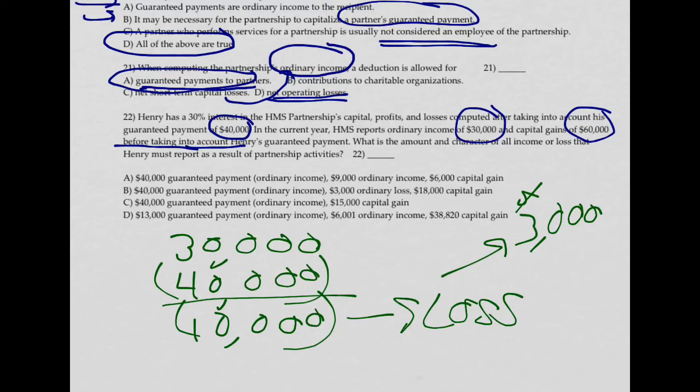So let's see where we've got something that looks like this kind of answer. Well, B has got a $40,000 ordinary income and $3,000 ordinary loss. That's what we've got so far. Let's see if the capital gain amount is right. He's got 30% of the capital gain, which is 30% of 60, and that is $18,000. So B becomes the correct answer. None of the other answers work, and we are done.